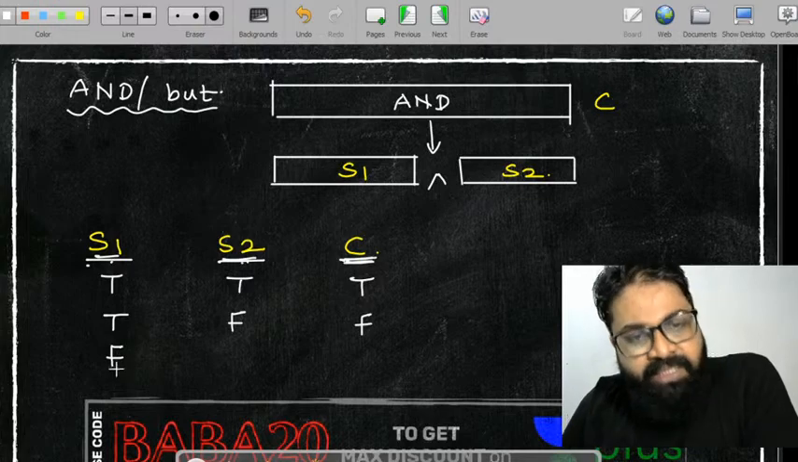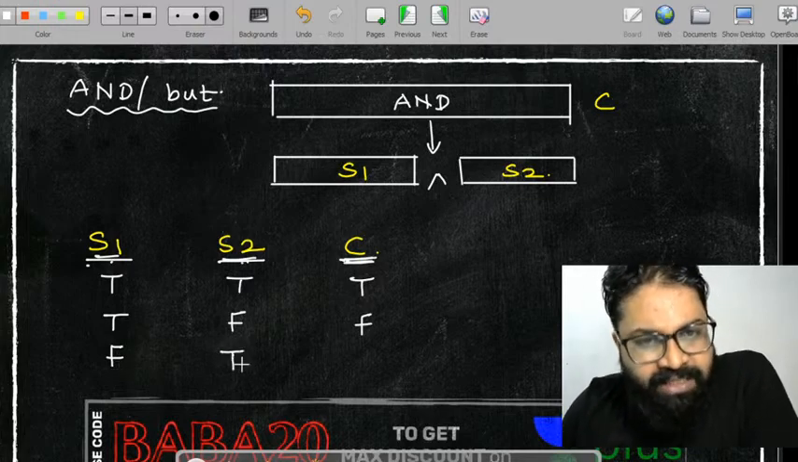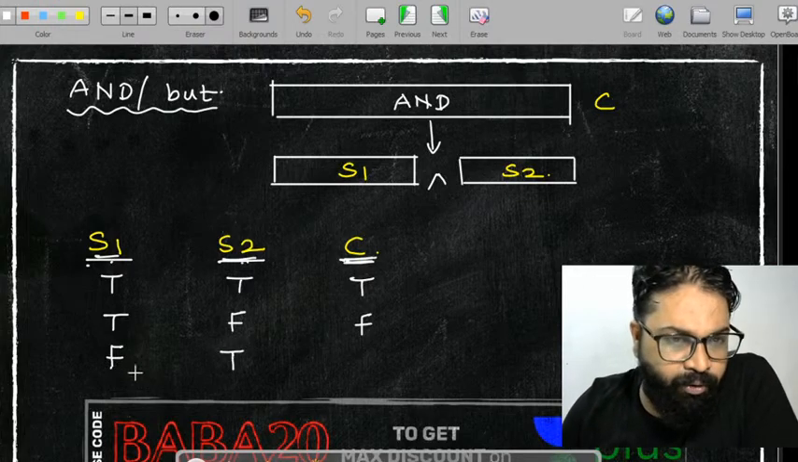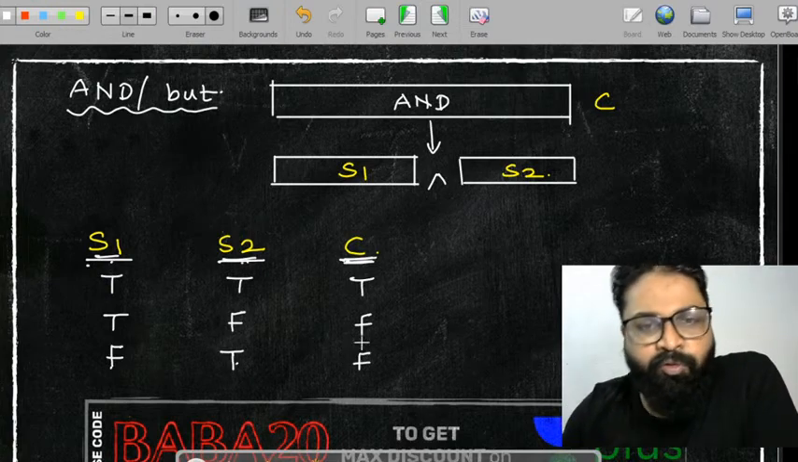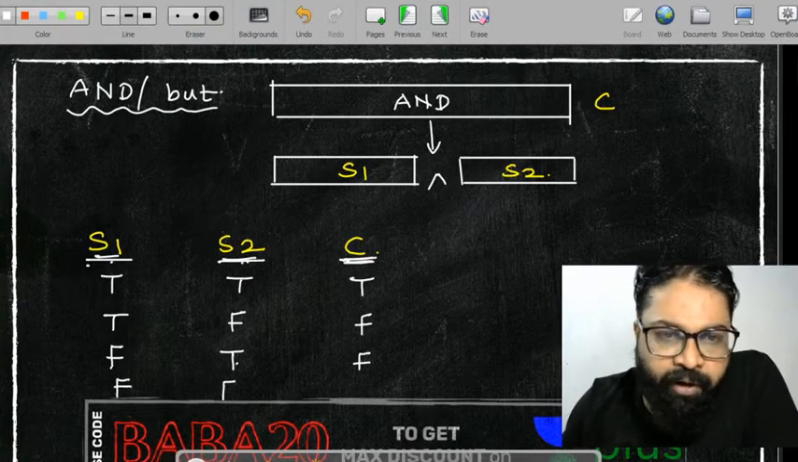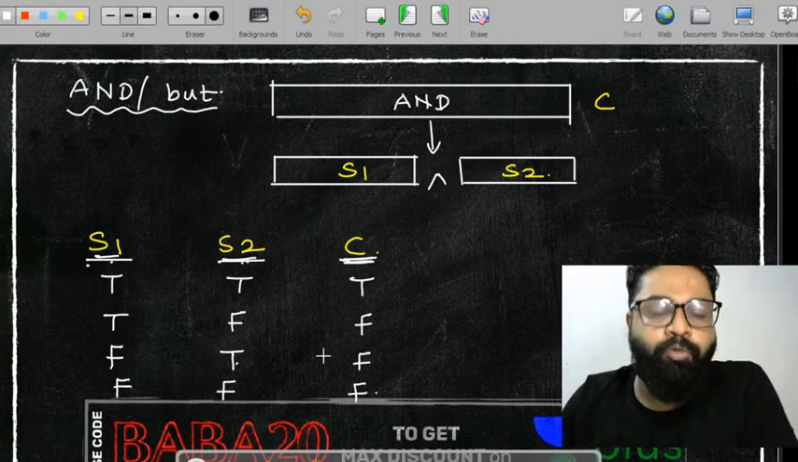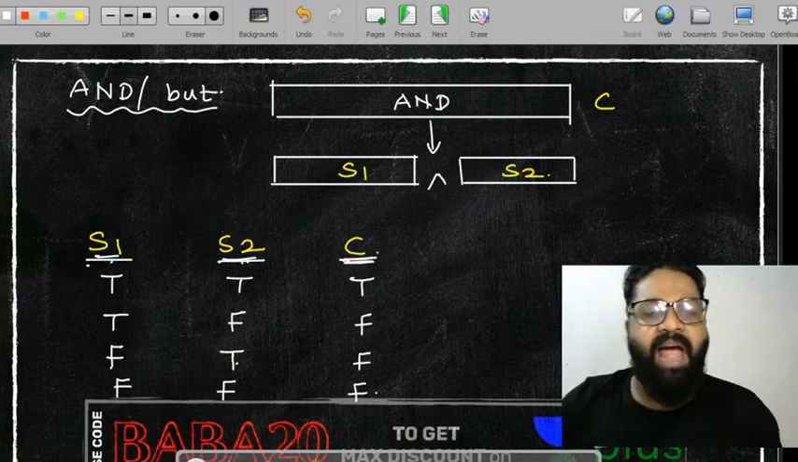Here the first one is saying I want to go for a movie, this one is saying I don't want to go for a movie, this one is saying I want to go for a movie, then I cannot go for a movie. Here if both are not going for a movie, I will also not go for a movie. This is basically called the and condition.